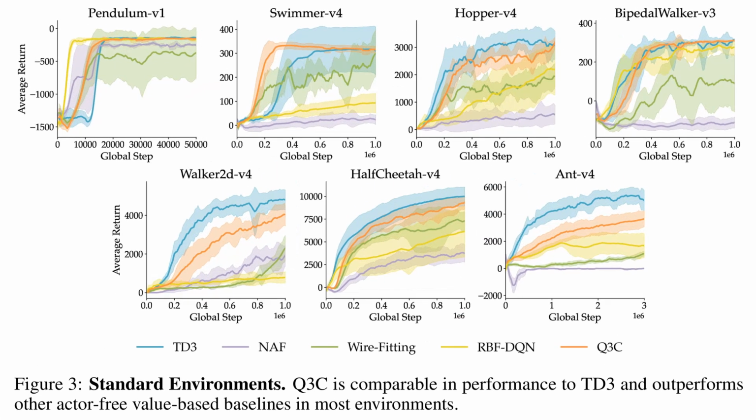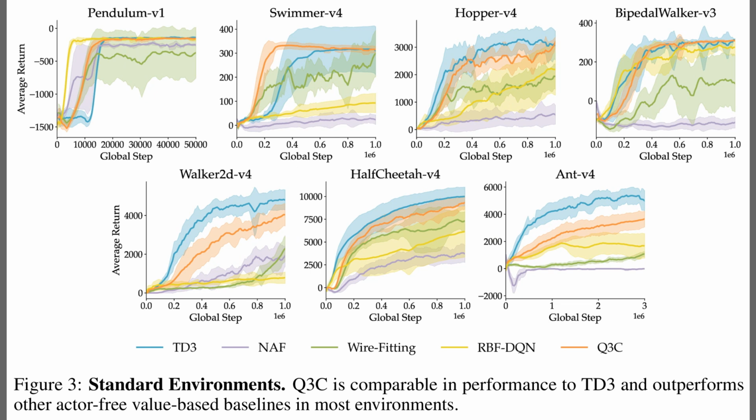So, while Figure 2 outlined the pipeline, Figure 3 presents learning curves across standard environments. The panels show that Q3C closely tracks TD3 in final return and usually surpasses NAF, wire fitting, and RBFDQN, which signals that the control point design is effective. Hopper suggests rough parity with TD3, while the Ant task shows a noticeable gap where TD3 leads. Shaded bands indicate variability across seeds, so the tighter orange regions reflect steadier training.